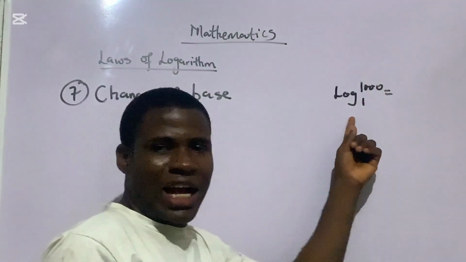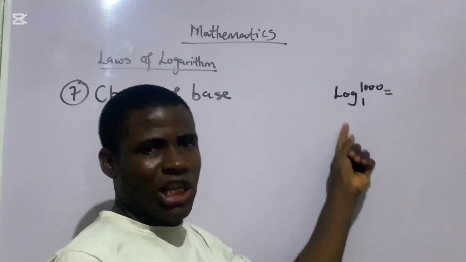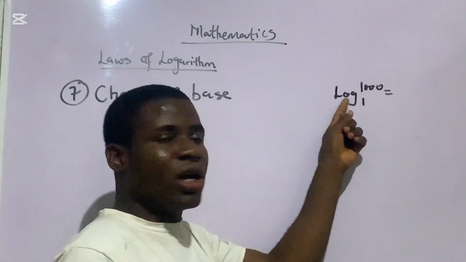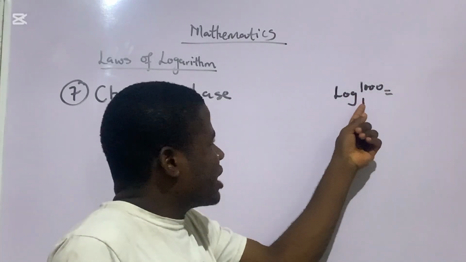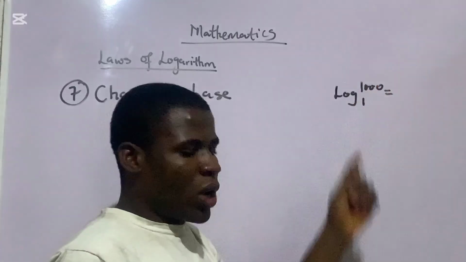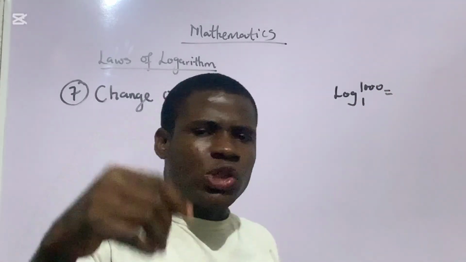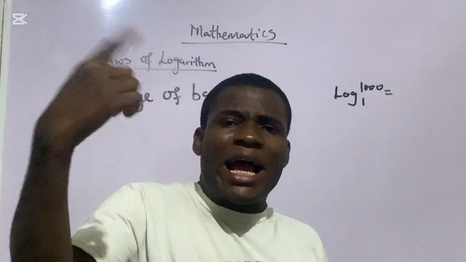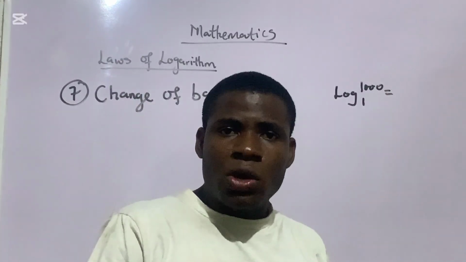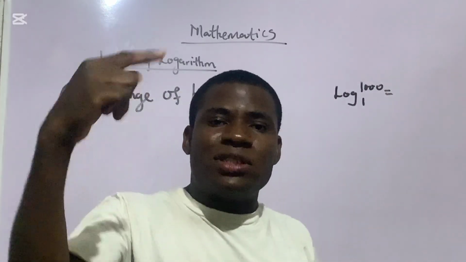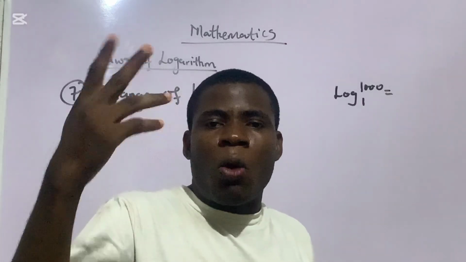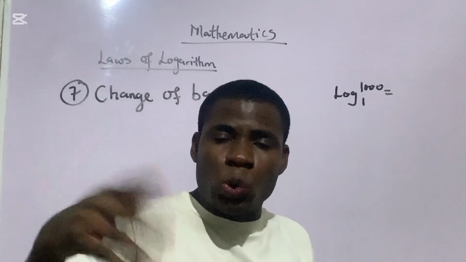Now, do you know what? Before I answer it, let me ask myself a question in indices. Now, remember that logarithm and indices are related. I'll be asking myself, 1 raised to power what will give me 1000? It is very clear to you that 1 raised to power 1 is 1. 1 raised to power 2 is what? 1. 1 raised to power any number remains what? 1. 1 raised to power 3 means 1 times itself 3 times. 1 raised to power 100 means 1 times itself 100 times.